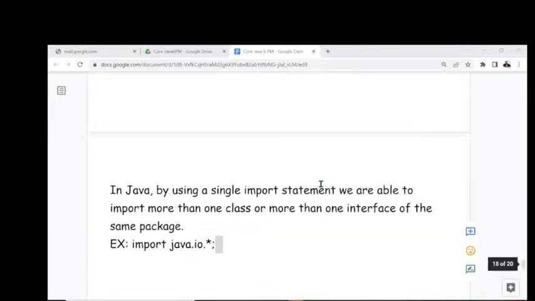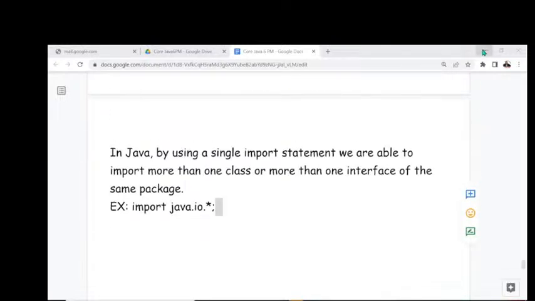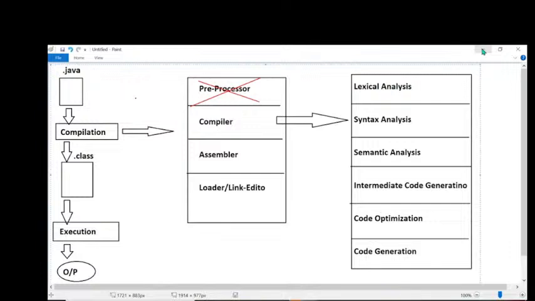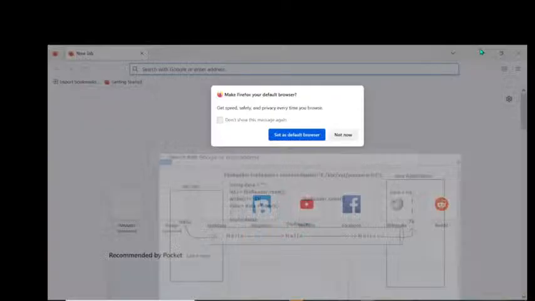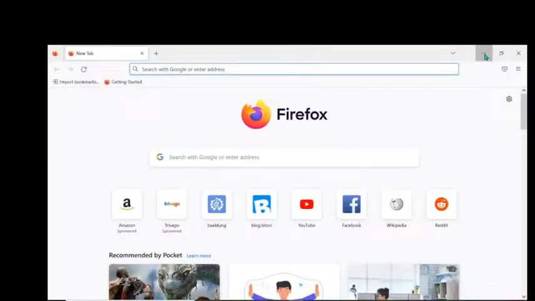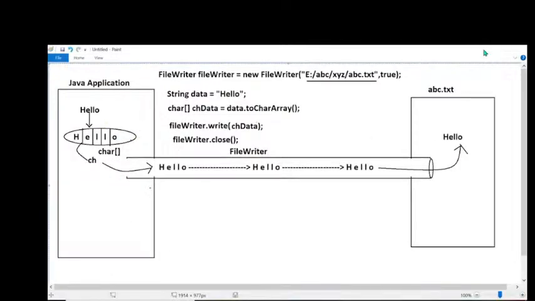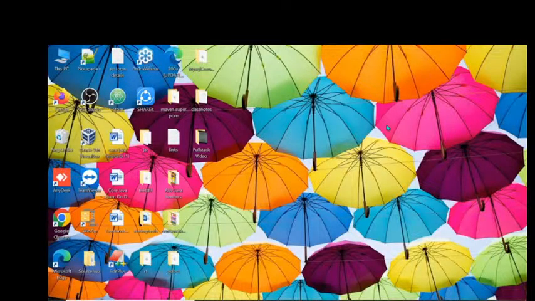Now I'm going to ask a few questions, so try to answer. What is the difference between the hash include statement and the import statement? What is the first point? Hash include statements are available in which language? C and C++. Import statements are available in which language? Java. Nice, that is the first point. Which libraries are included by hash include statements? Header files. Which libraries are included by import statements? Packages.